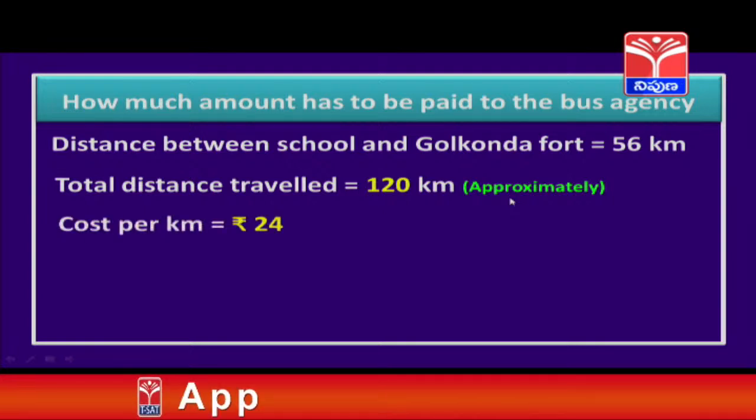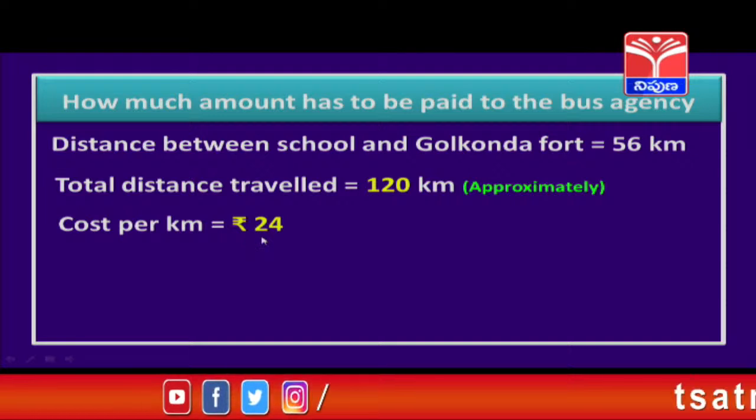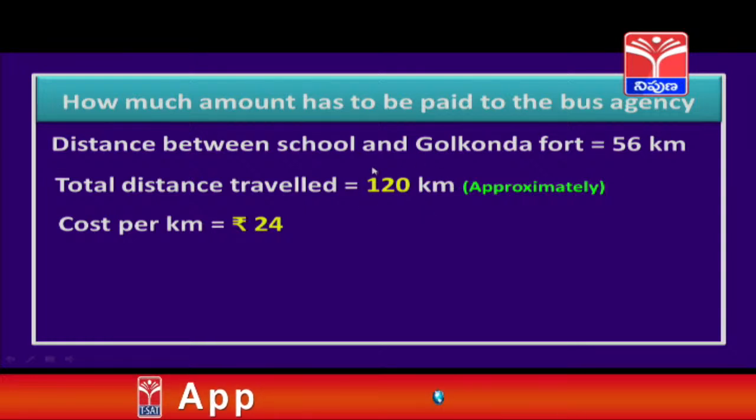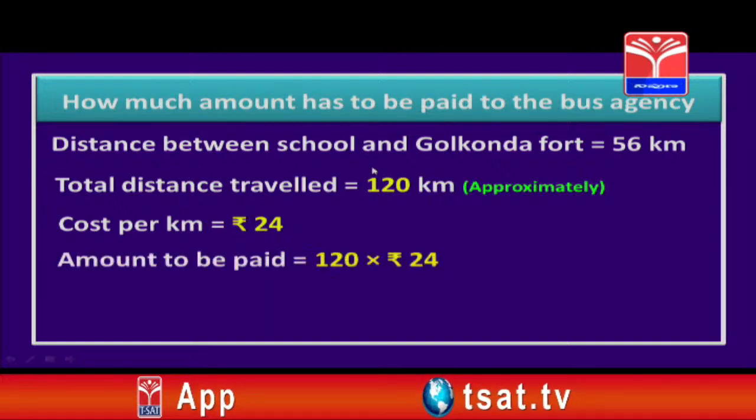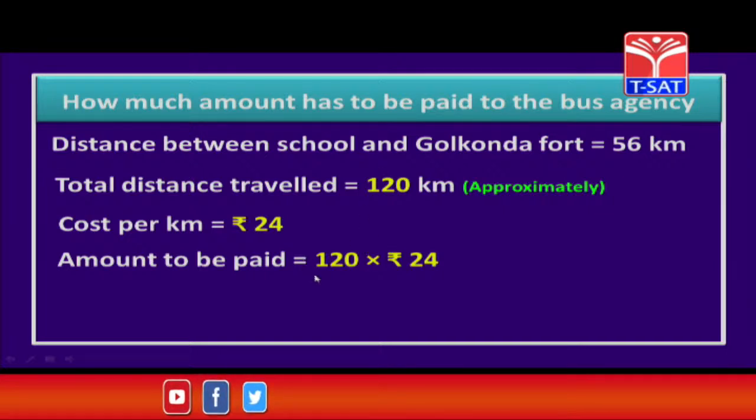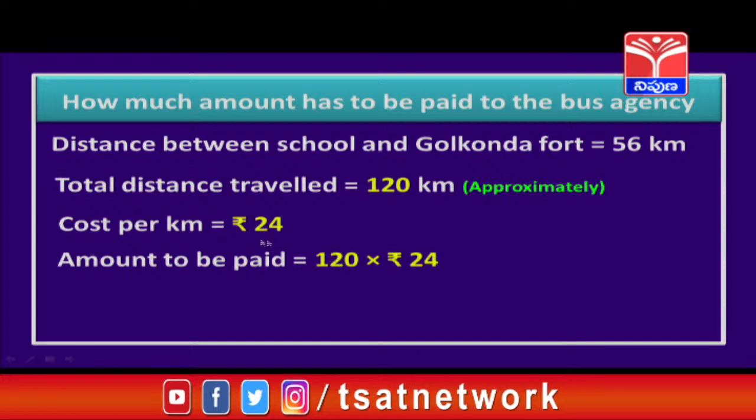And it is also known to us that the cost per 1 kilometer is 24 rupees. Now for how many kilometers do we have to find the cost, children? Very nice, that is 120 kilometers. Now let us find that. Amount to be paid is equal to how much? Yes, the number of kilometers, that is 120, into the cost per kilometer, which is 24.